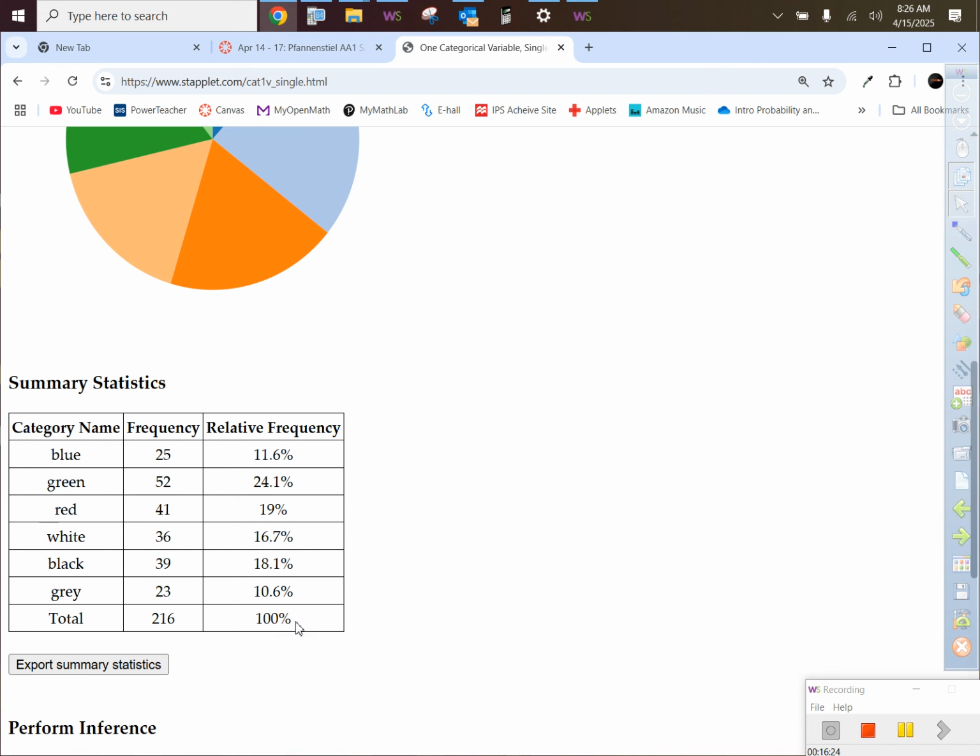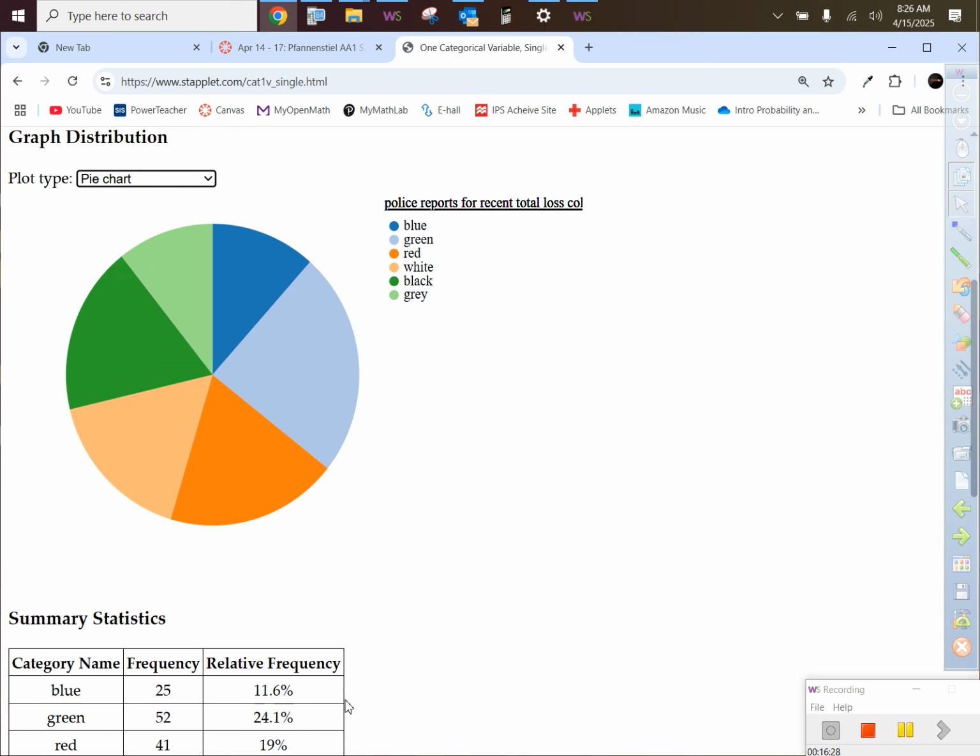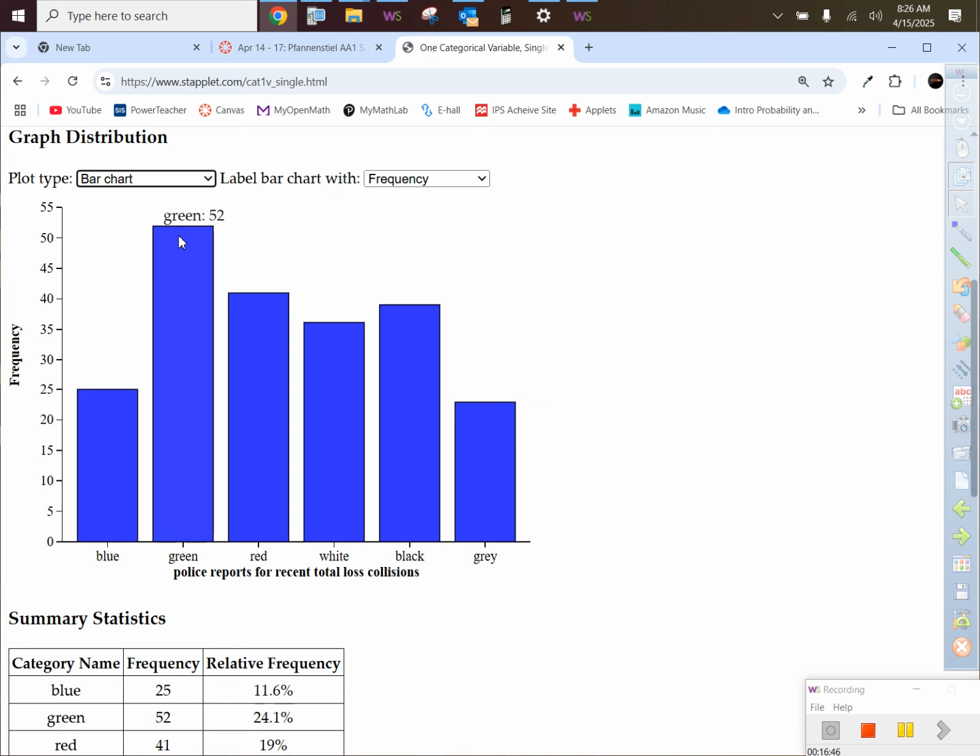How much percent? 100%. And then how many degrees? Oh, if you hover over, did you see that? If you hover over, it'll do that for you, right? So we're learning some stuff. I don't use the pie charts too often on this, so I think there might be a way to click and hold it, but you can see the percents if you hover over. If you switch it back to a bar chart, if you hover over, it will tell you how many are at the top also. So green had 52, red had 41.